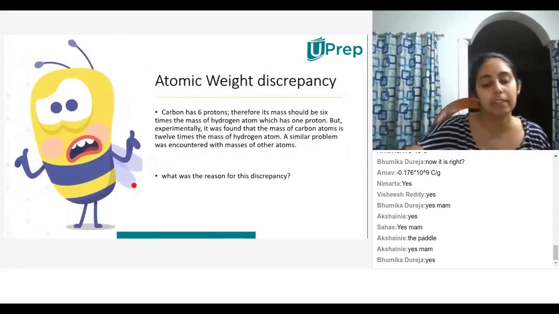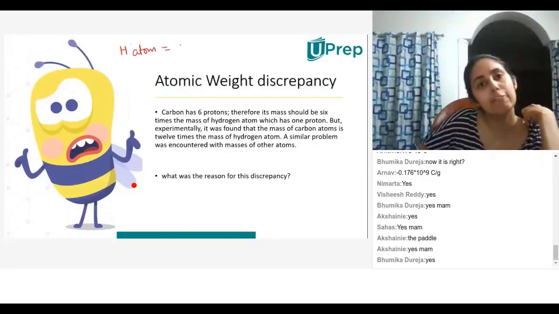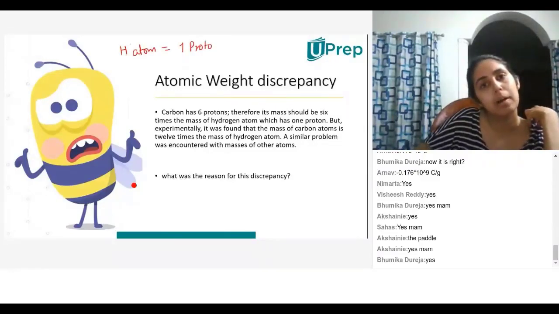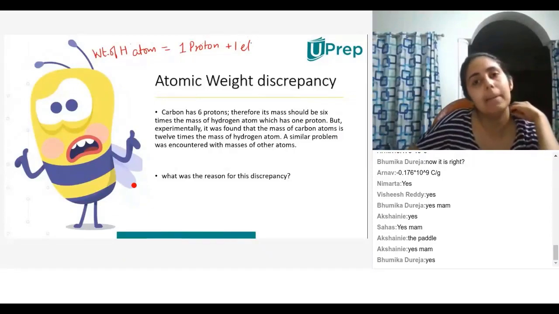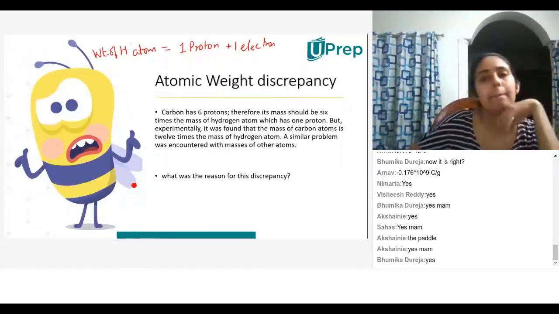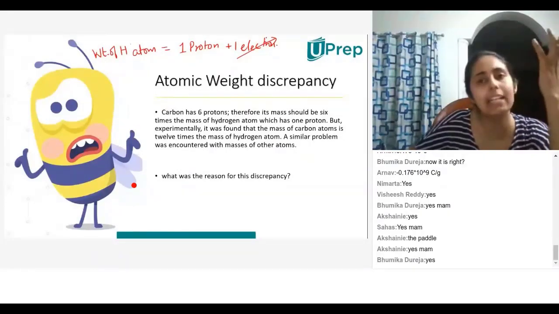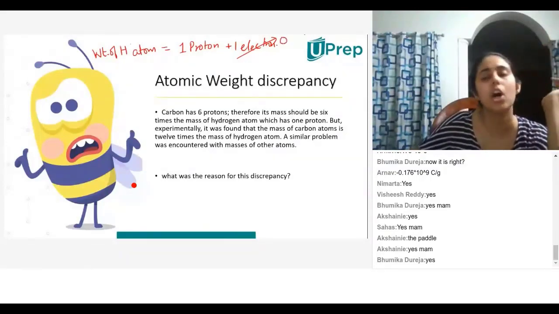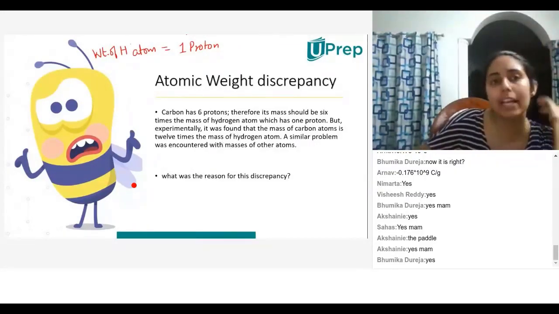Let's talk about the atomic weight discrepancy. We know that the weight of one hydrogen atom is equal to the weight of one proton plus the weight of one electron. But the electron is so light that I can assume it is almost equal to 0. I'm not even going to consider it because it is negligible. So electron weight is 0. So I can directly tell you that the weight of a hydrogen atom is equal to the weight of one proton.